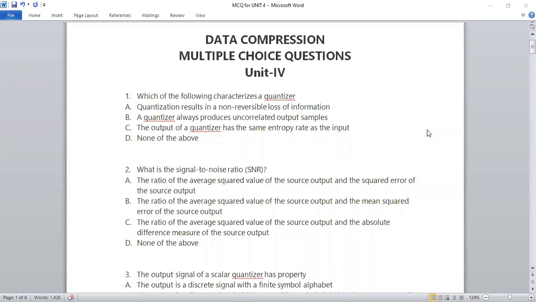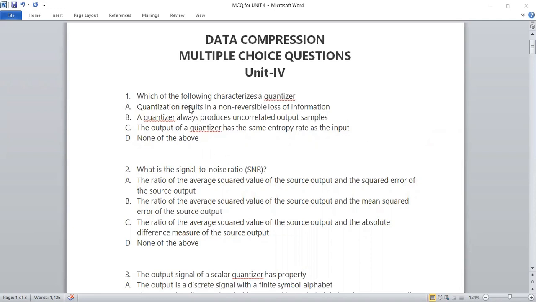All right, so students, today we are going to see a few multiple choice questions, which will be based on Unit 4 and Unit 5. And these questions will be helpful in your university exams, as AKTU is going to take the exam only on MCQ based questions.